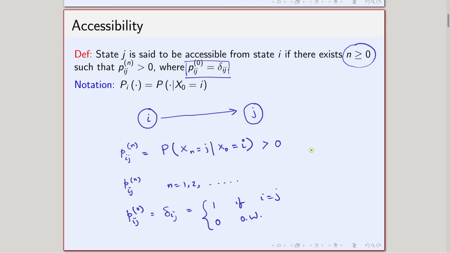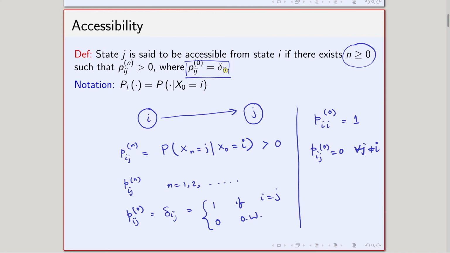So, the intuition is that I can go from i to i in 0 steps always, because I am already in i. So, of course, if I do not take any more step, I will be in i. So, that is why this quantity is 1, and P_ij^(0) is 0 for all j not equal to i. Okay? That is basically the convention that we are going to take in this case.